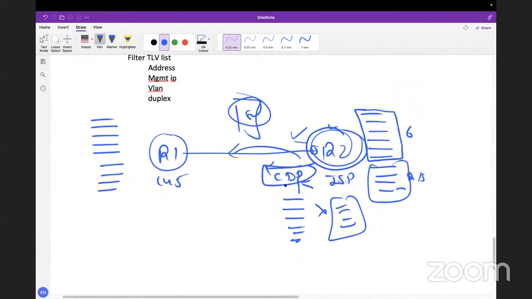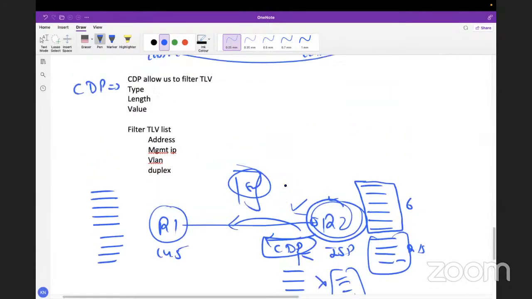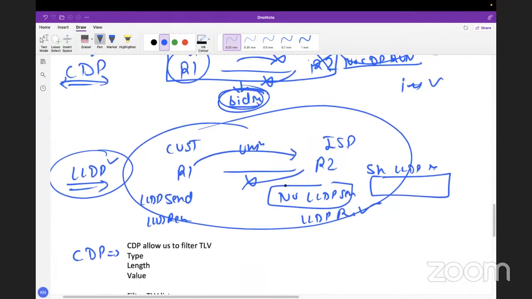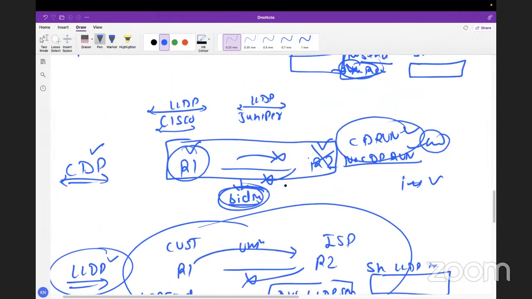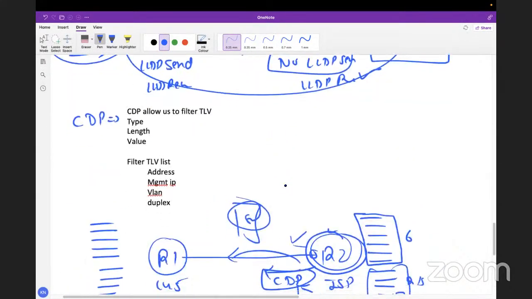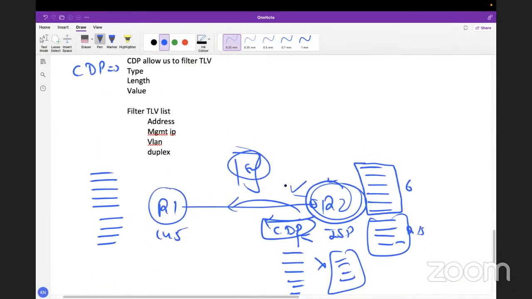Okay. So this was the theory part for CDP and LLDP. I think we don't have anything else in CDP and LLDP. If you have any questions, please ask, or we will move to the practical for CDP and LLDP. Any questions, any doubt? I have a question. Can you explain the TLV again, please?